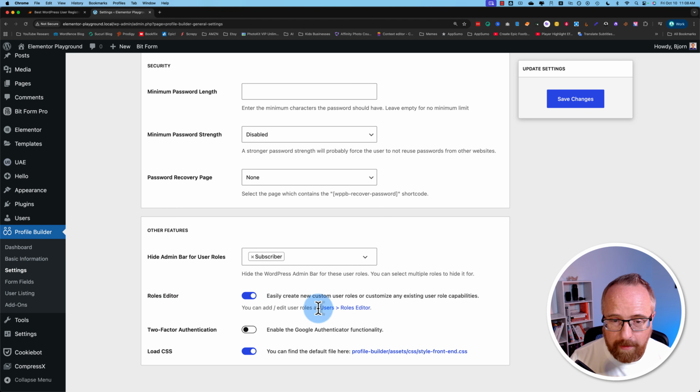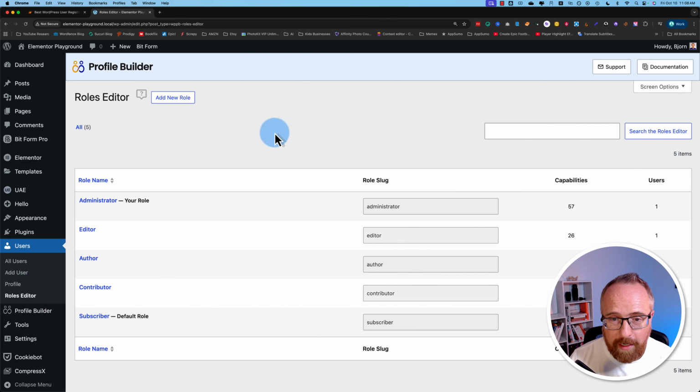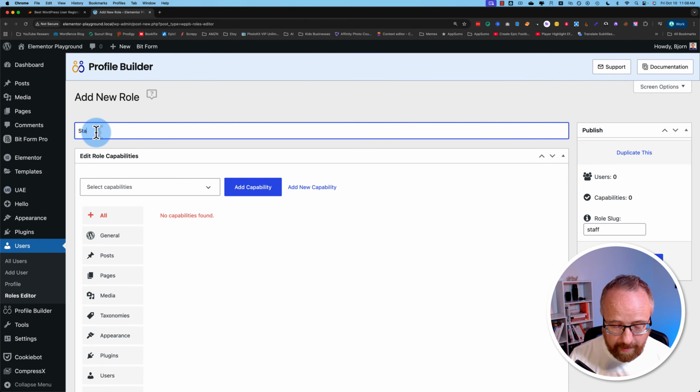It shows you where to find it. Under Users, there'll be a Roles Editor menu item. Currently there isn't one. As soon as I press Save, now under Users, we have a Roles Editor where we can create new user roles by clicking on Add New Role. We could call this Staff, for example.